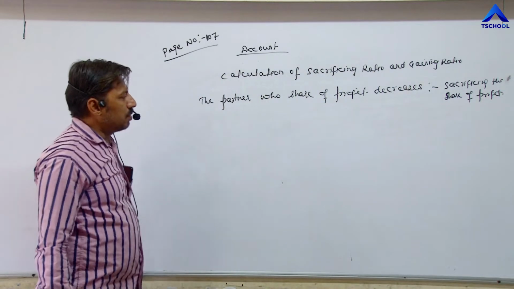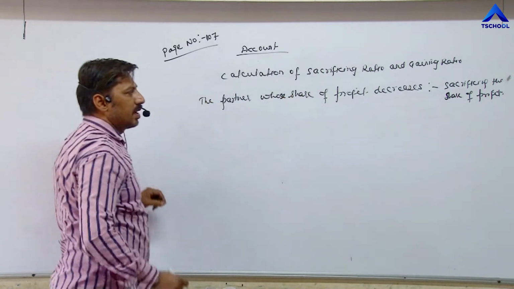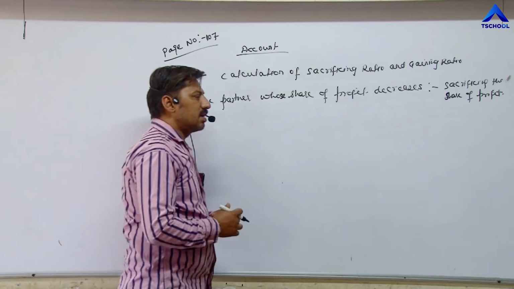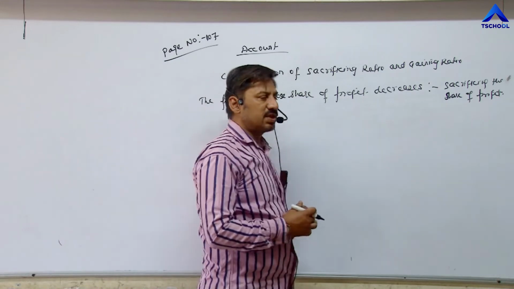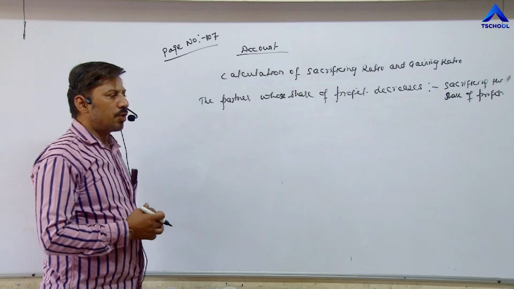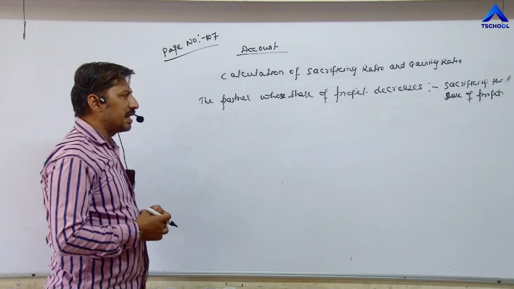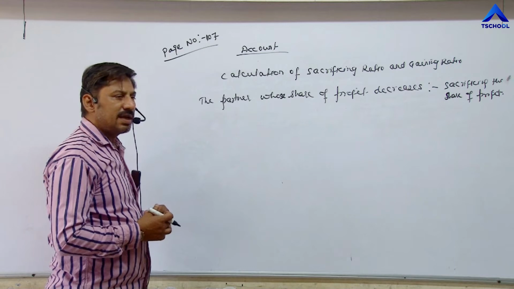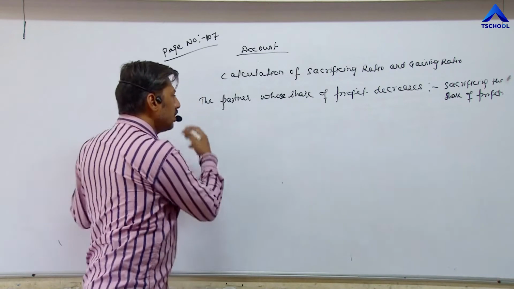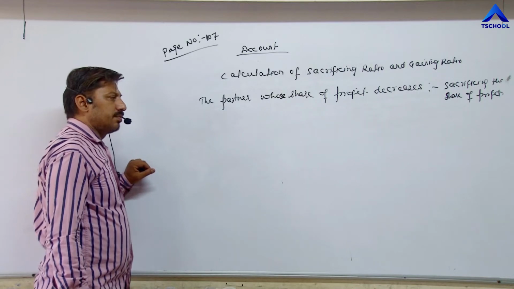The partner whose share of profit decreases due to change in profit sharing ratio, we can say that that partner has sacrificed his share of profit. Similarly, due to change in profit sharing ratio, if the share of profit of any partner increases, then we can say that he is gaining from the share of profit. So we have to calculate sacrificing ratio or gaining ratio.